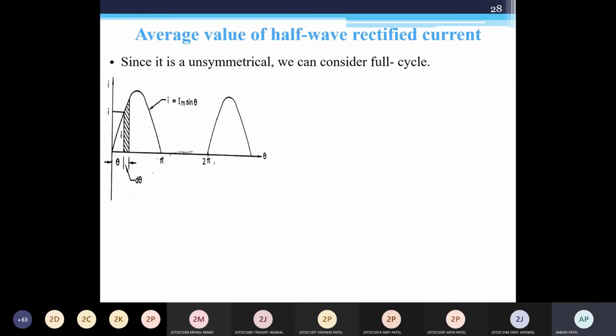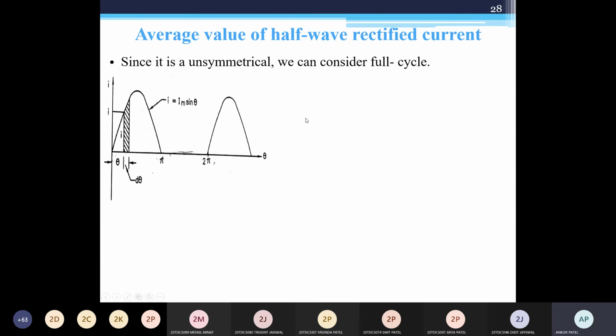Here we have a positive value from 0 to pi. What do we have between pi to 2 pi? Zero. Whenever this wave crosses this line, this is your zero axis line. So between pi to 2 pi we have zero value, and here we will consider the full cycle. So what equation can we write here?